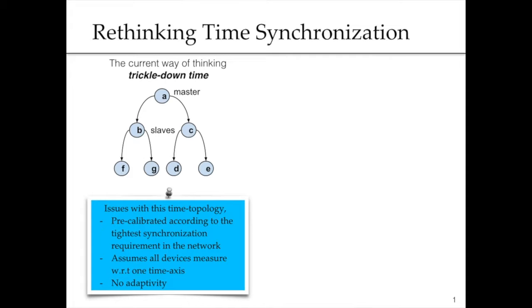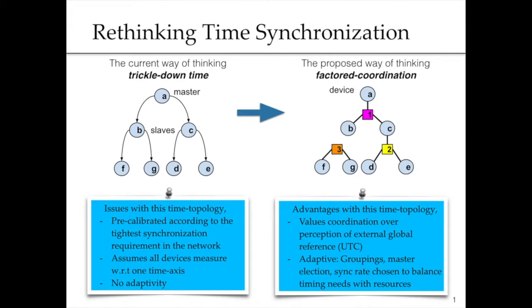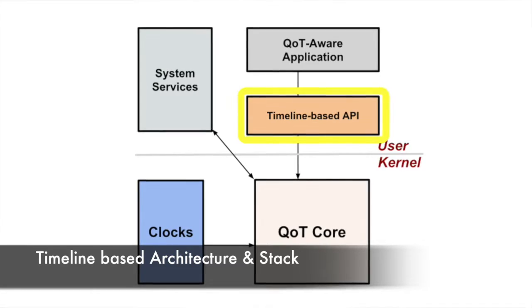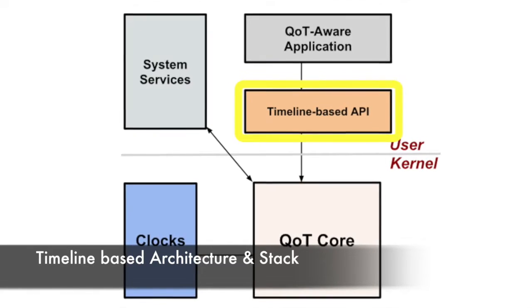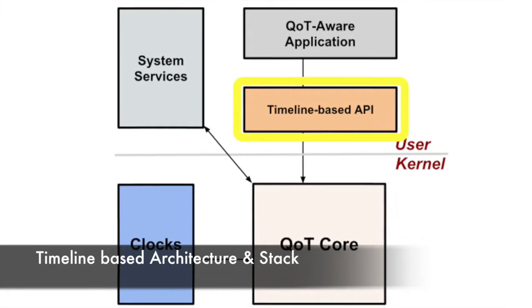Unlike this traditional approach, timelines enable vectored coordination, where the nodes synchronize to only those nodes in the network that require some level of coordination, and in this way we can utilize the network and hardware resources efficiently. Finally, for providing applications with a simplified time management interface, we have provided APIs centered around our timeline abstraction and a complete architecture that goes along with it.